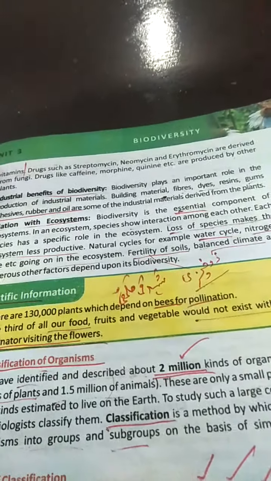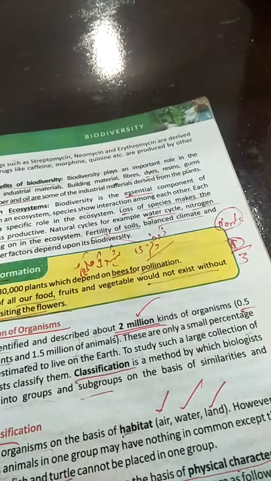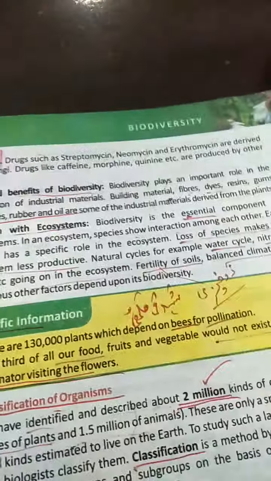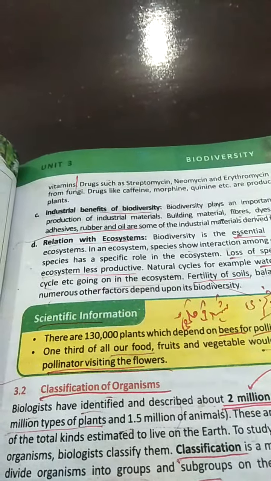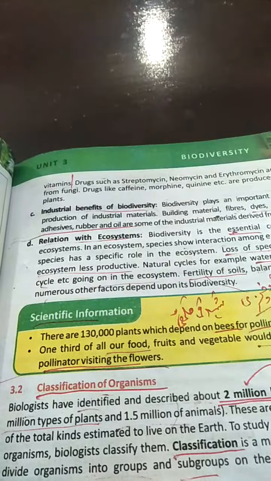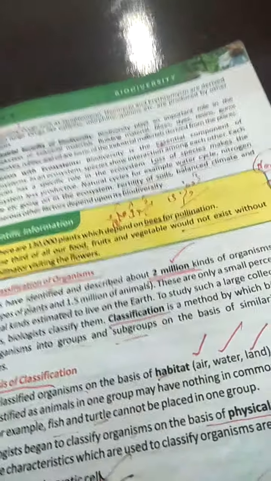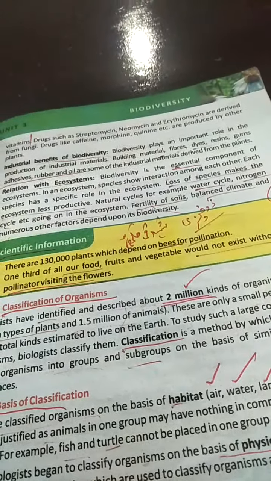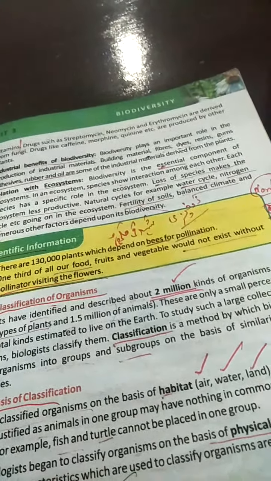One third of all our food, fruits and vegetables would not exist without pollinators visiting the flower. When there is no pollination, no fruit or seed will be formed, and no vegetation will be reproduced. So pollination is very important, and 130,000 plants are pollinated by bees.